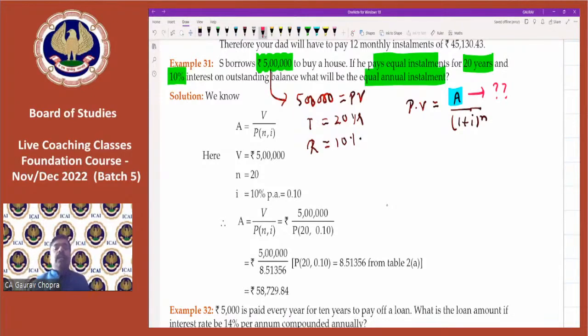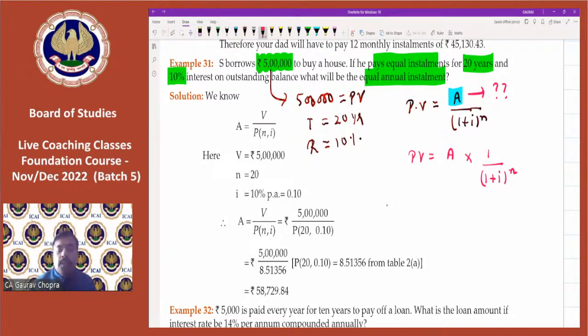So for calculating this annuity, what needs to be done? Let us understand. We can write this the other way around: present value is equal to annuity, which we have to find, multiplied by 1 divided by 1 plus I to the power of n.